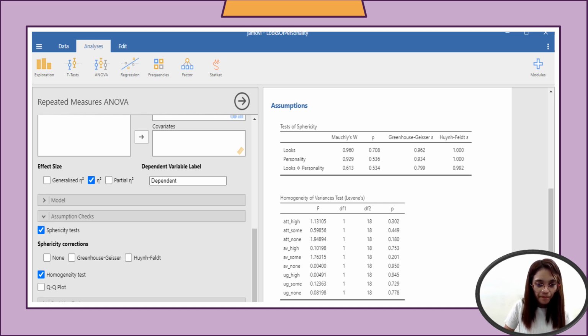So you have there the effect size. The omega squared is not evident, so I'll click on the eta squared. For the assumption checks, we have the sphericity test and the homogeneity test. This is the same result as analyzing it through JASP. So that is the assumptions. Since it has the same results, I will no longer interpret the results.